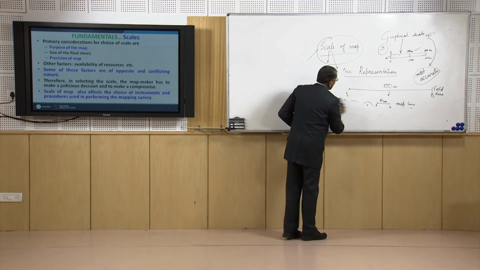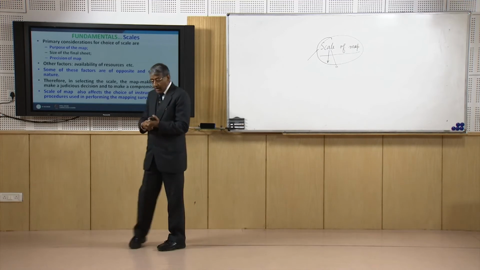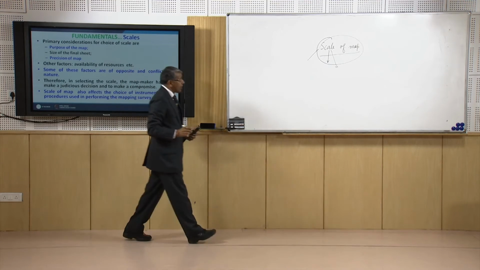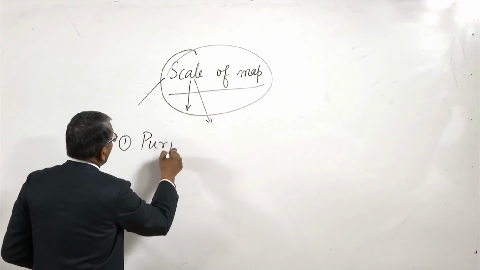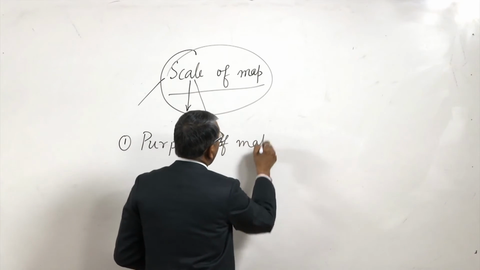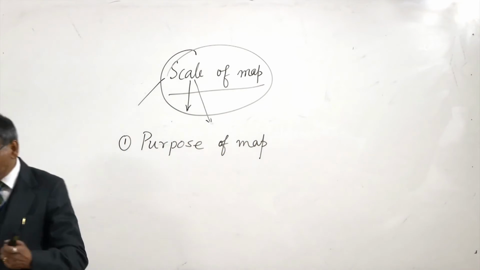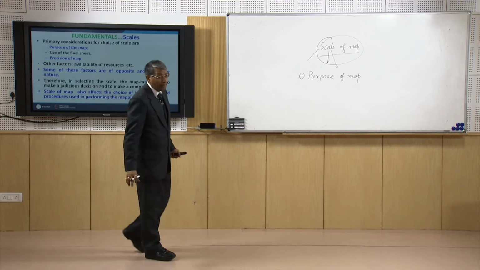before we carry out any surveying work. Now the factors which really guide the scale of the map: the most important thing is the purpose, that means the purpose for which we are going to use the map. This is the most important thing which will guide the selection of a map.